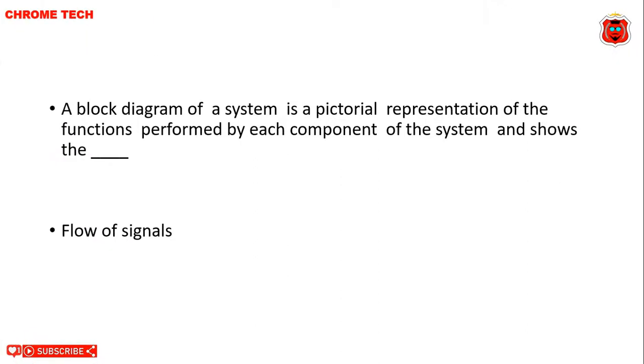A block diagram of a system is pictorial representation of the functions performed by each component of the system and shows dash flow of signal. Flow of signal is the correct answer.